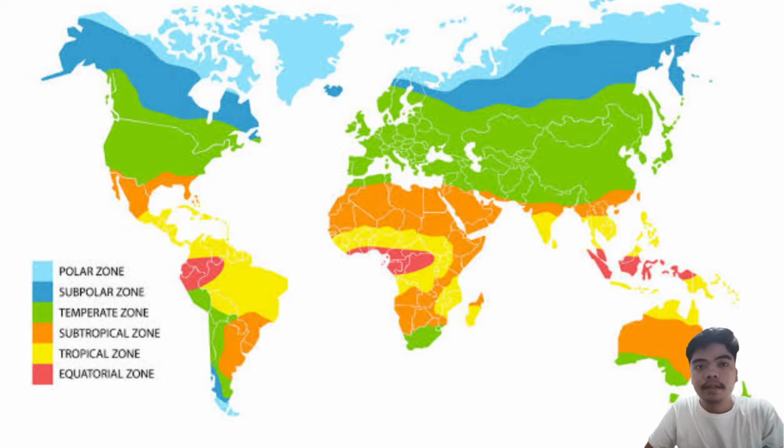Hi, I am Benedict Pepito, and for today's video, we will be talking about climate. But first, let's define what is climate. So as to properly start our discussion, climate came from the Greek word klima, which means slope or inclination.